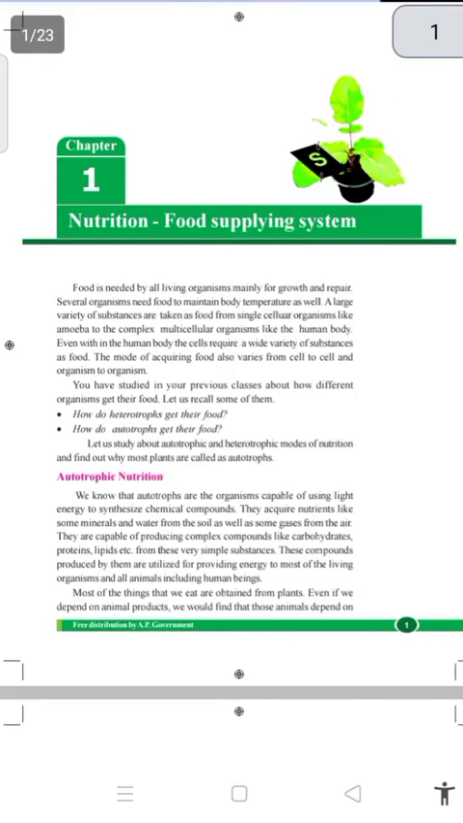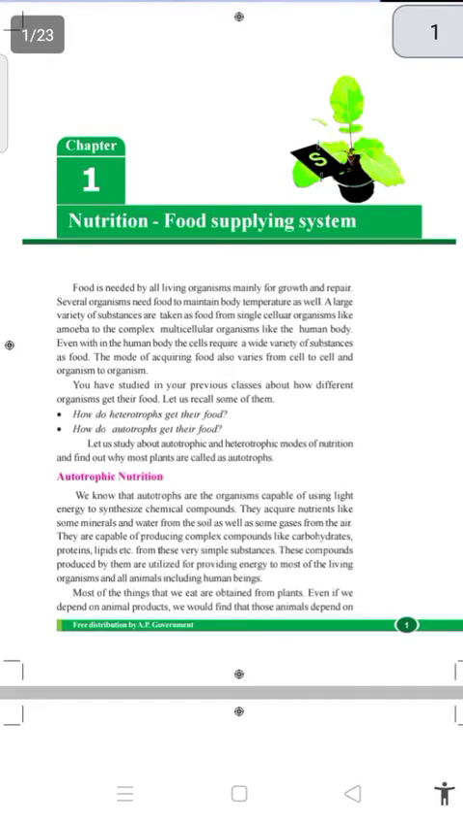Today our topic is nutrition, the food supplying system. I think you all know what is meant by nutrition. Nutrition is a physiological process in which living organisms prepare or obtain materials essential for their life activities. Anything eaten by our body is changed into energy. It is called nutrition, and it is used in our daily life activities like running, jogging, etc.